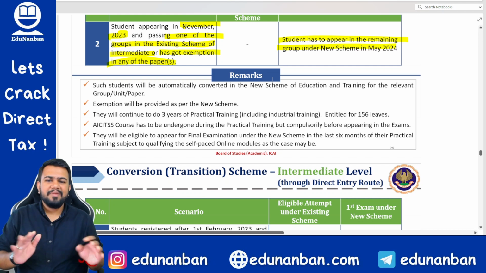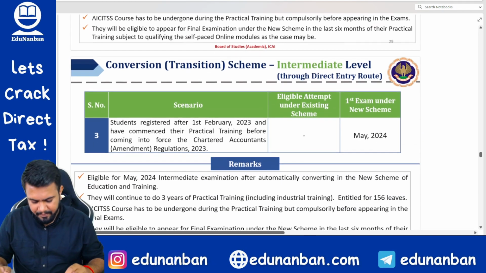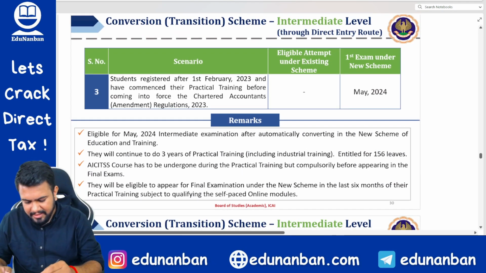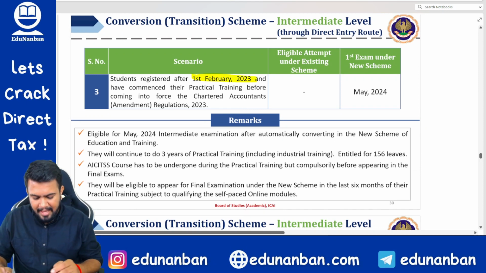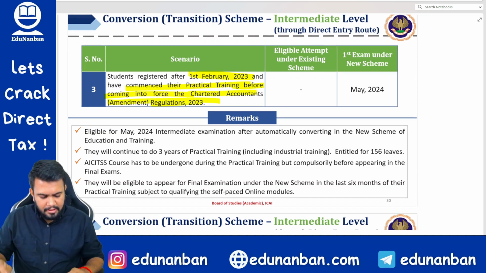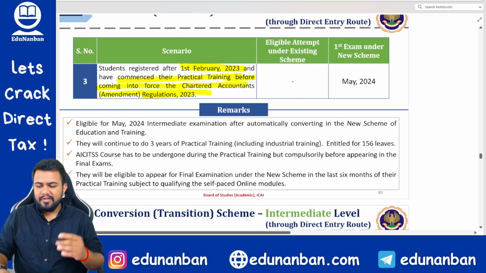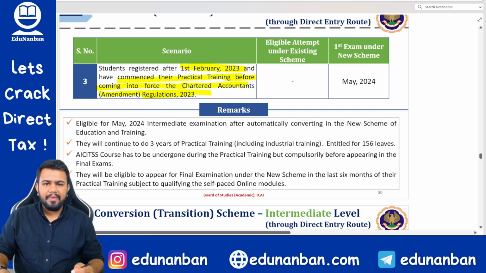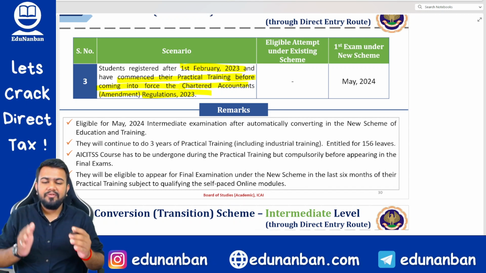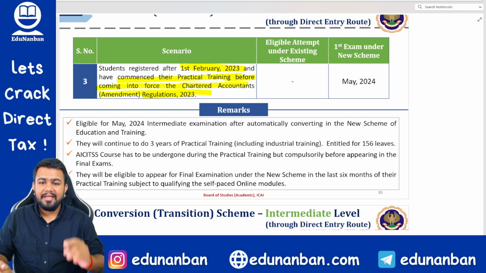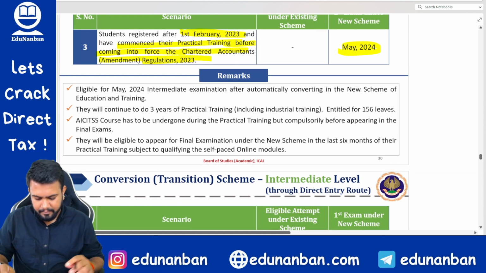What exemption for what subject, they have still not provided. Next, students registered after 1st of February who have commenced their practical training before the Chartered Accountant Amendment Regulation came into force. So see here, after 1st of February, if you have started your practical training, if you have registered for your intermediate, then your first attempt is when? May 2024. So you have to give exams in May 2024.